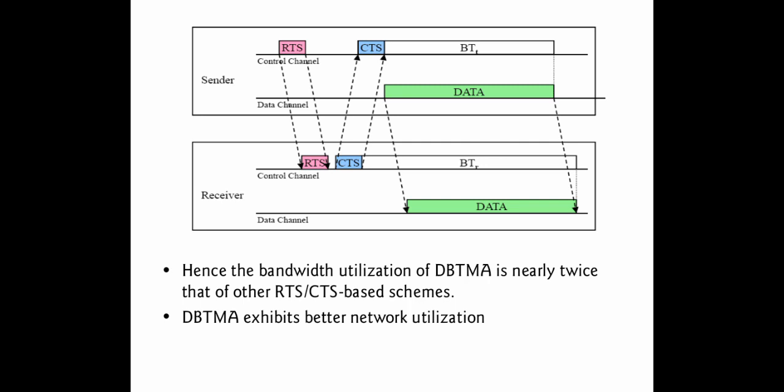In this DBTMA protocol, the entire bandwidth is utilized twice that of the RTS CTS based schemes, and the DBTMA protocol exhibits better network utilization. In this protocol, only one side of the channel is going to be blocked. If one node is transmitting, or another node is receiving, only that particular channel is going to be blocked. Whereas in RTS CTS based schemes, if the data is transmitted to a neighboring node, the entire available bandwidth is going to be blocked.